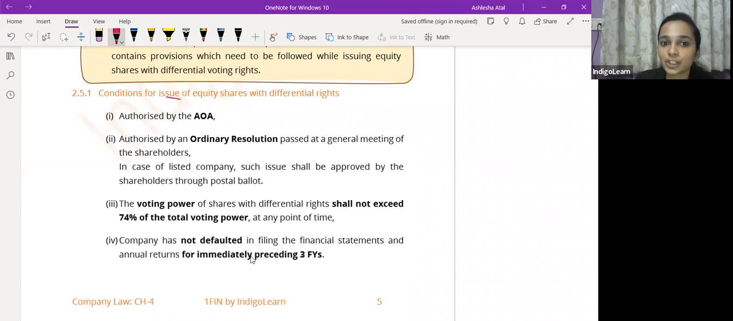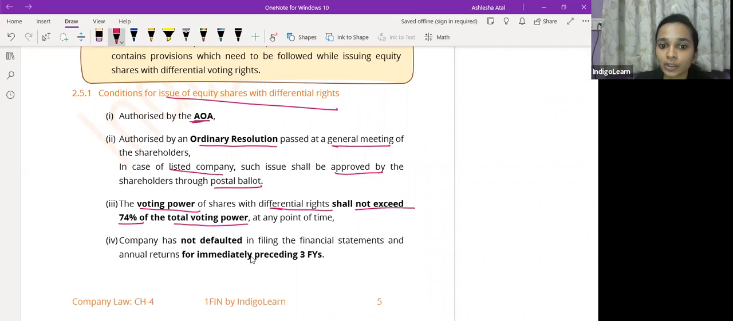So the conditions for issue of equity shares with differential voting rights: first, authorization by articles of association, authorized by ordinary resolution passed at general meeting. अगर listed company है तो approved by postal ballot होना चाहिए. And the voting power of shares with differential rights shall not exceed 74% of the total voting power at any point of time. So voting power of DVR should not exceed 74% of the total voting power of the company.